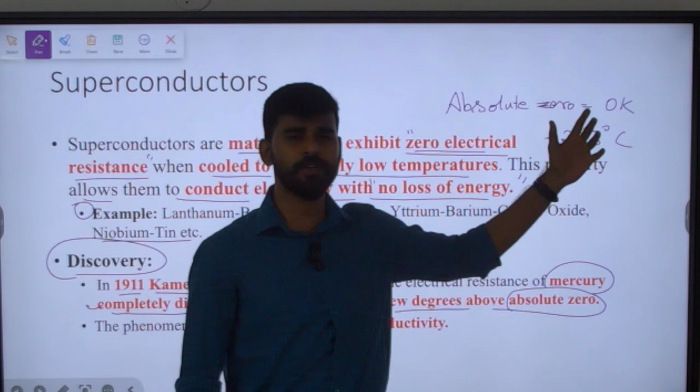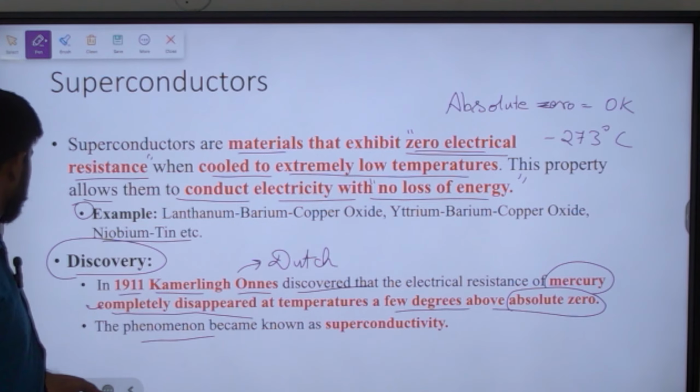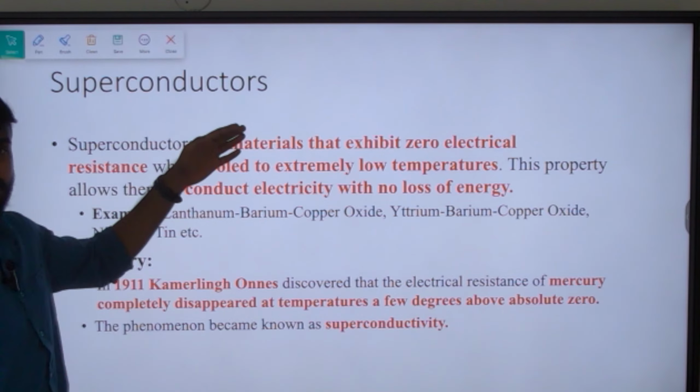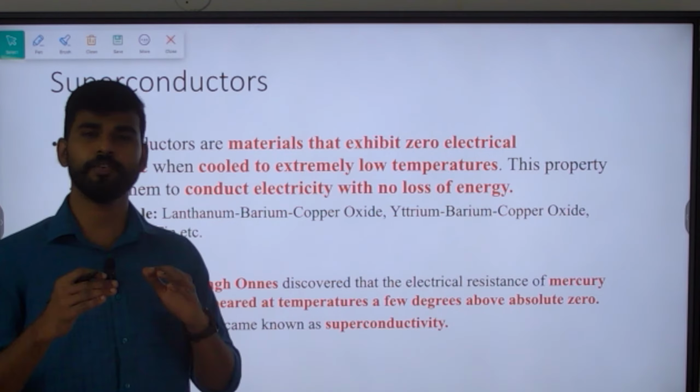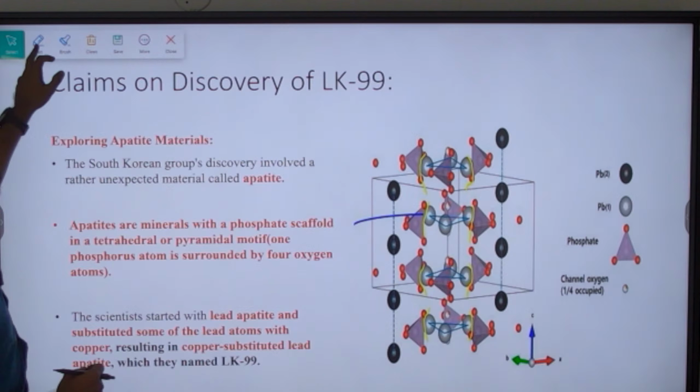He worked on mercury, but the recent news is that LK99 is going to work at room temperature itself. We saw, right? Only when materials are taken to minus 273 degrees Celsius or near that range will they exhibit superconductivity. But now they are claiming that even at room temperature and pressure this can be achieved, and they have named it LK99. Next thing is, what are all the claims made by these scientists?